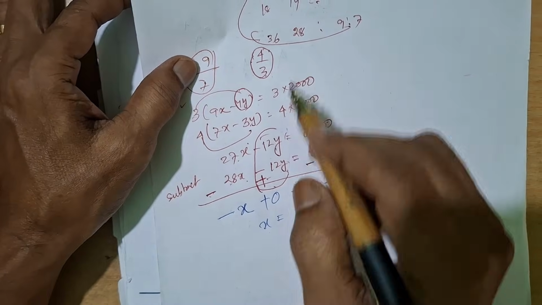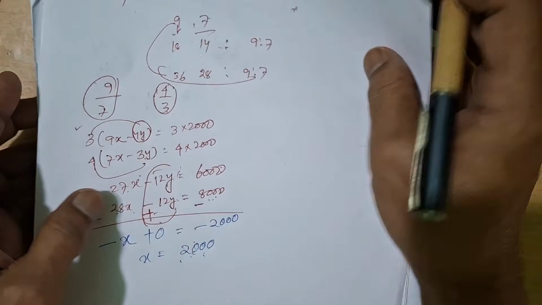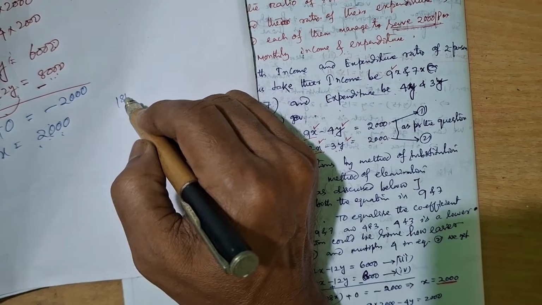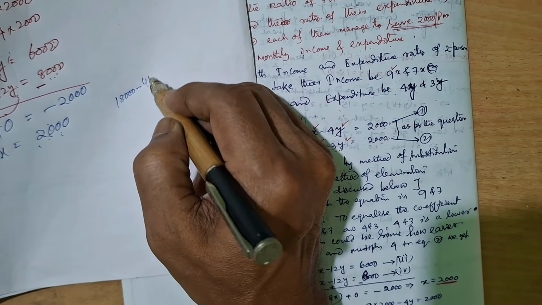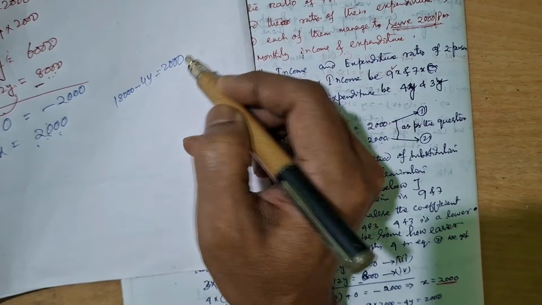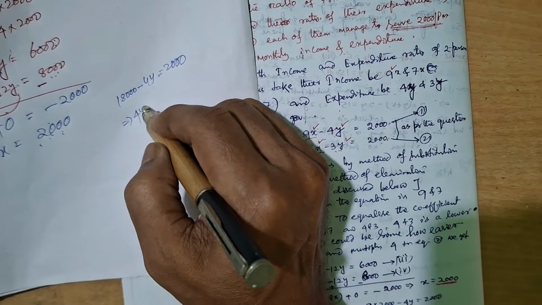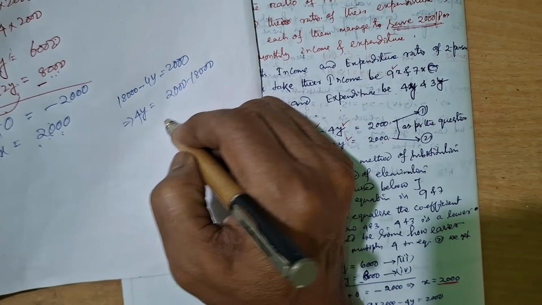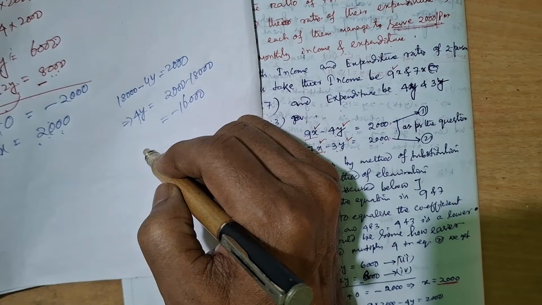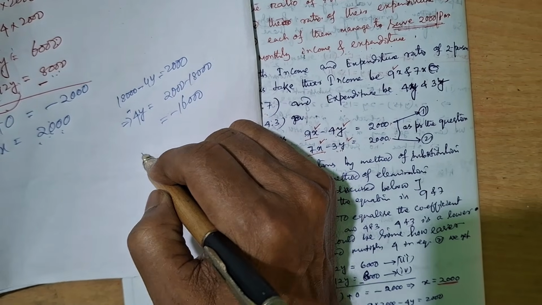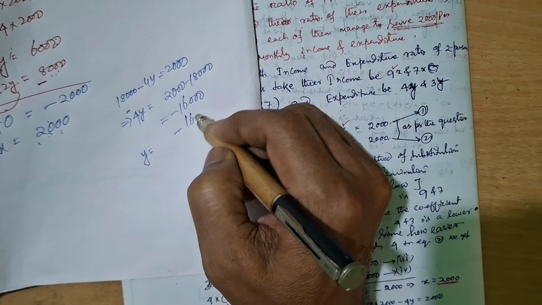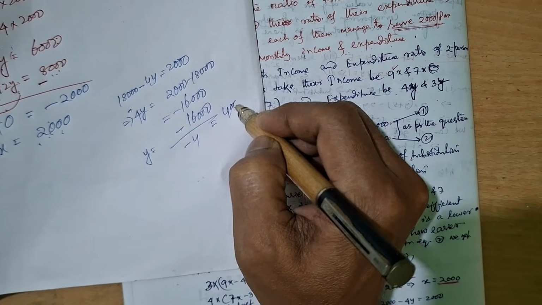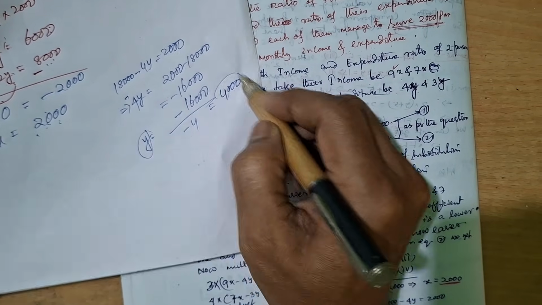Now x is equal to 2000. You put the value here. x is equal to 2000. The 9 into 2000, 18,000 minus 4y is equal to 2000. This implies 4y is equal to 2000 minus 18,000. That will be minus 16,000. y is equal to minus 16,000 divided by minus 4, that is equal to 4,000. So y is equal to 4,000.